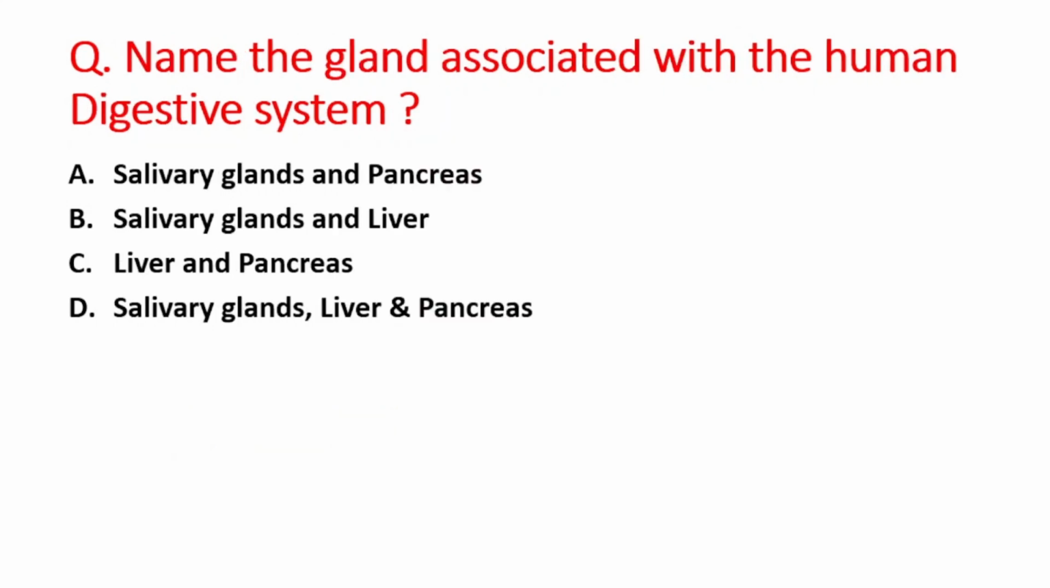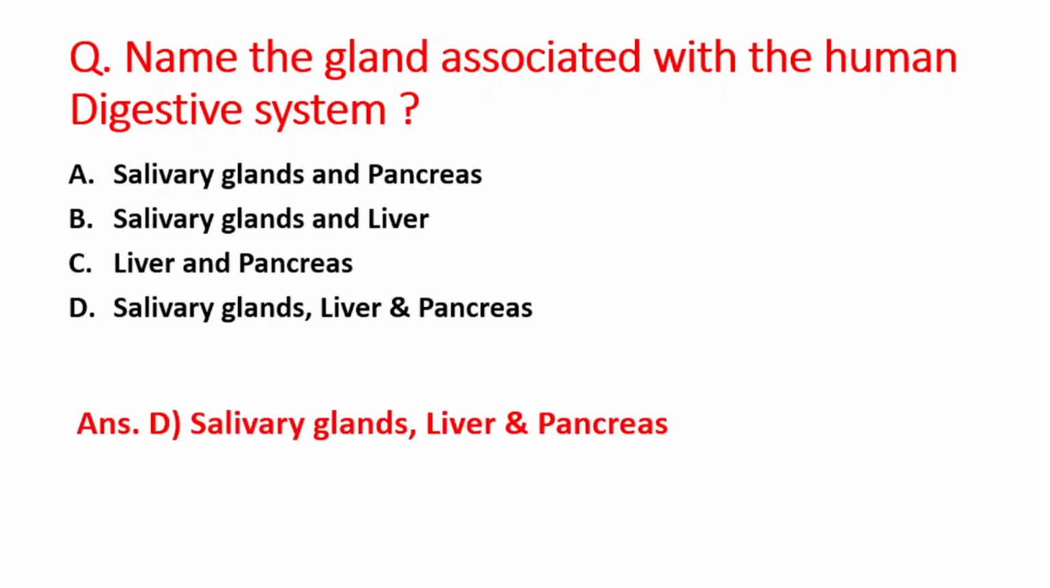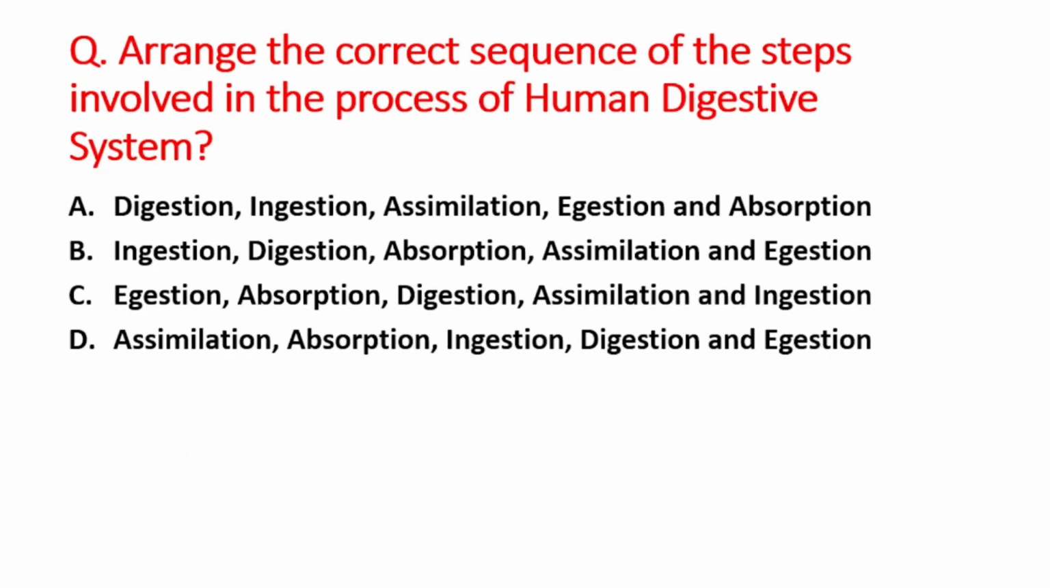Next question is name the glands that are associated with the human digestive system. A option is salivary gland and pancreas, B option is salivary glands and liver, C option is liver and pancreas, and D option is salivary glands, liver, and pancreas. So right answer is option D, that is salivary glands, liver, and pancreas all are associated with the human digestive system. Next question is arrange the correct sequence of the steps involved in the process of human digestive system.